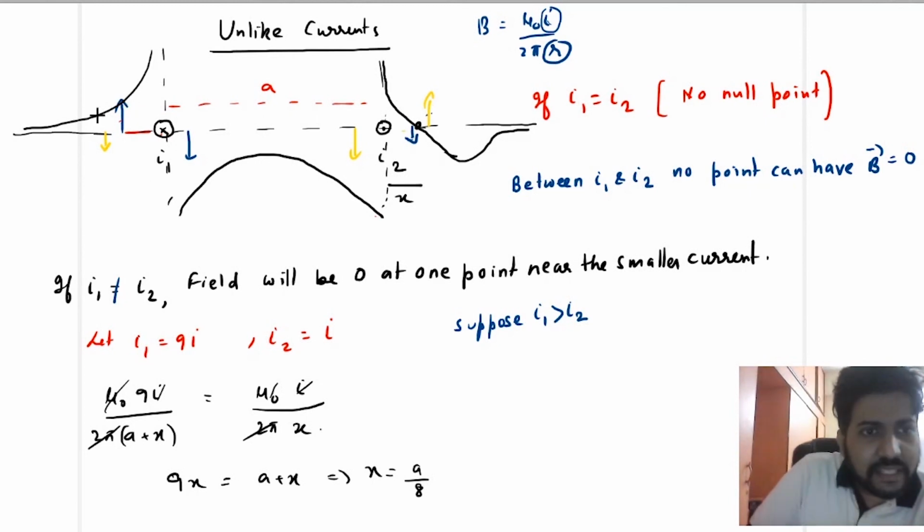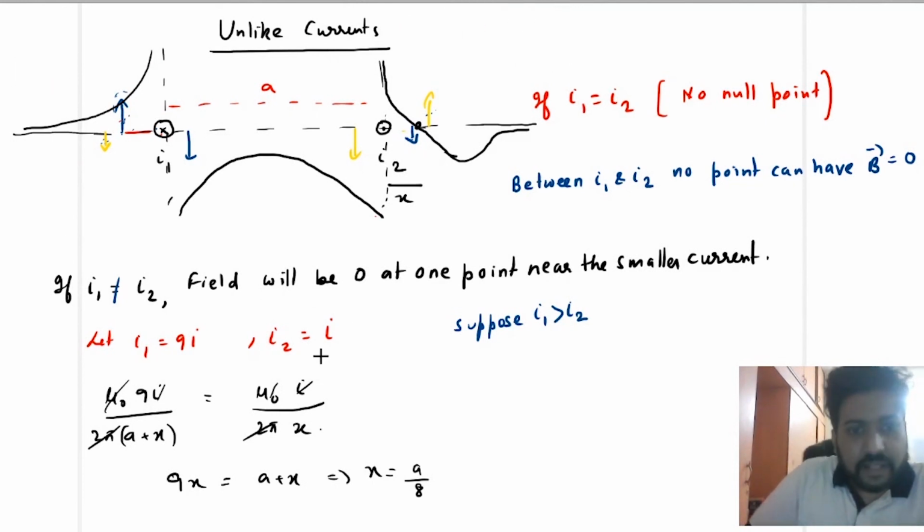But if you look at these two points, to the left, what will you see? You will see that the blue line is more because the distance is less. The blue line is more because the current is also more. So in both cases, this is more. If this is more, they will never cancel each other. So here there can be no cancellation. Here there can be cancellation.